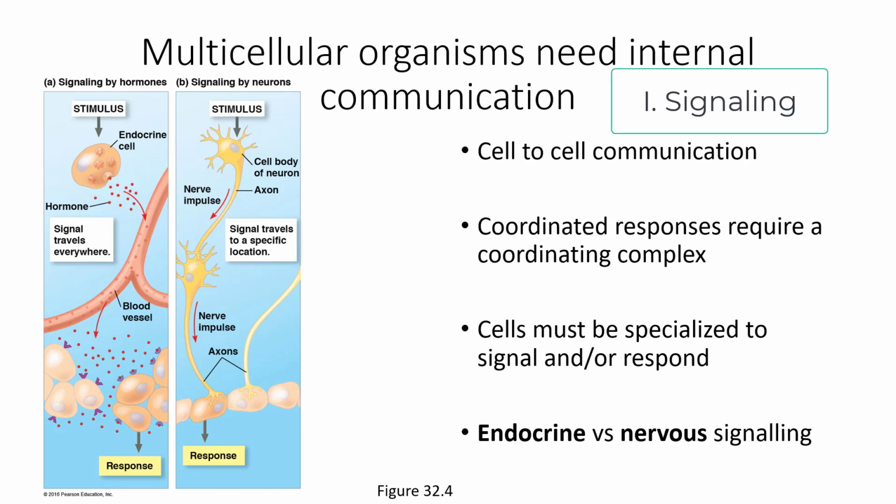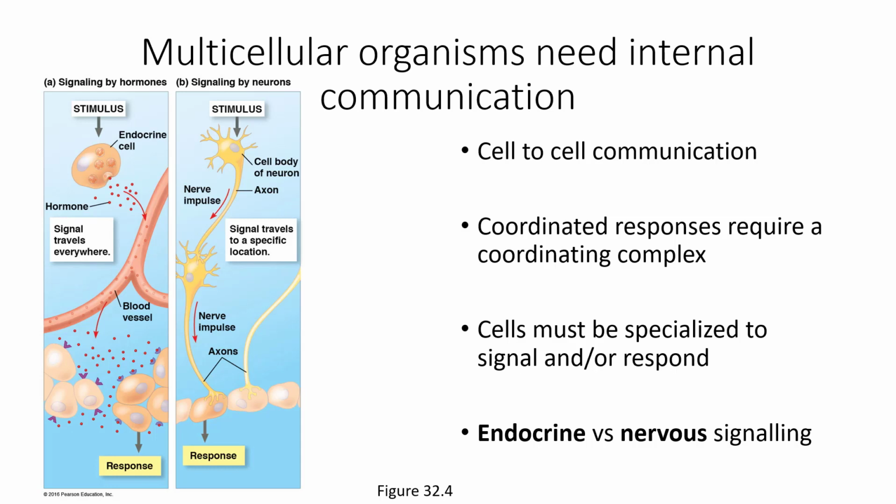Multicellular organisms need communication between cells in order to ensure that everything is working in harmony and in synchrony. So we will look at cell-to-cell communication in this lecture. Why do we need it? Well, because coordinated responses require a coordinating complex. So they require something that is going to be telling all the different cells what to do. And the cells themselves need to say what part they are doing to other cells. Different cells must also be specialized to signal, or to receive a signal and then respond